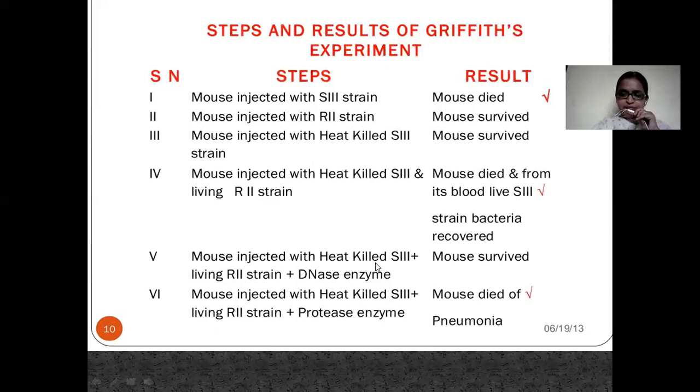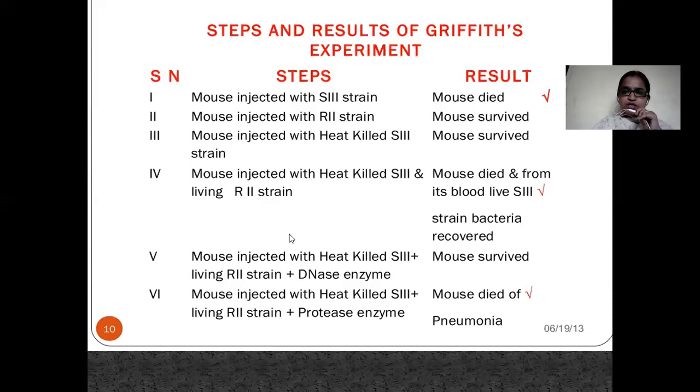Now let us check what is happening. We have injected heat killed S strain, same as the previous step. We have used living R strain, same as the previous step. There the mouse died, but when we added DNase enzyme here, the mouse survived. It means there is a DNA molecule in the medium which is getting transferred from the killed S strain to the living R cell.